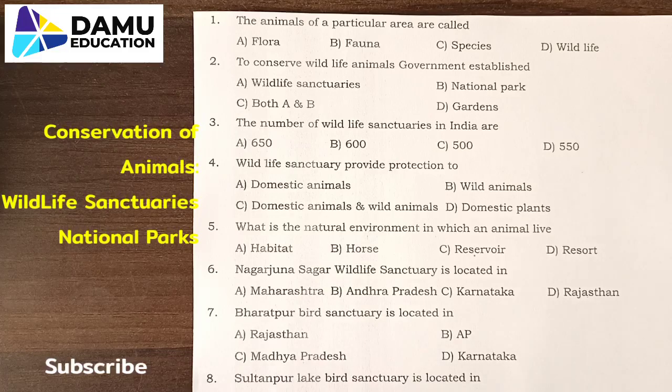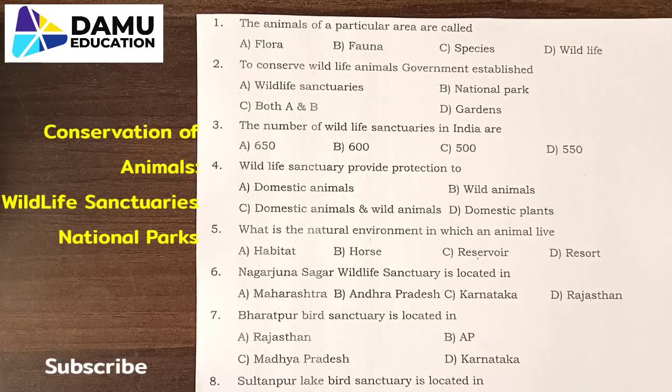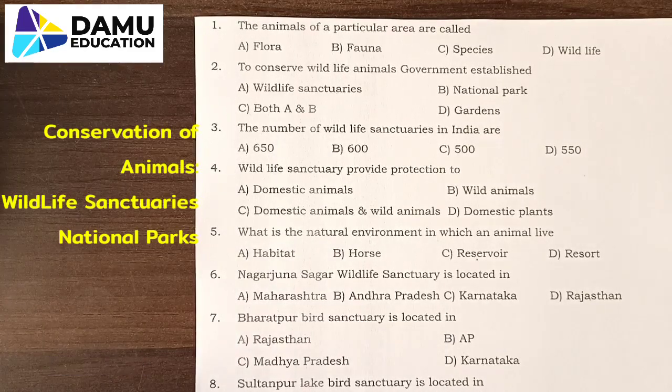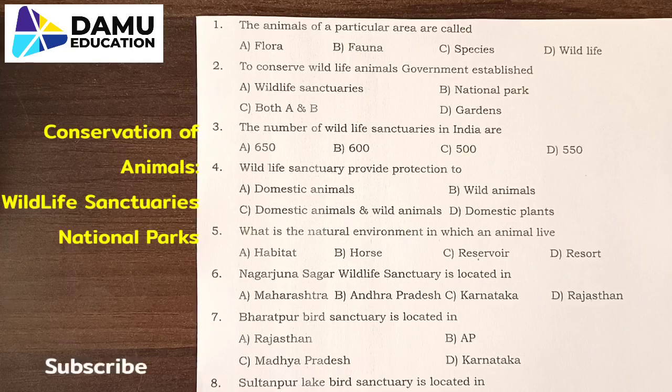So in this session, we are going to discuss biology NEET codes from 8th class level. Today's concept in this video is conservation of animals. In that, we will mainly see the wildlife sanctuaries and national parks. What are the major uses of wildlife sanctuaries and national parks? We'll see here. What is the first question? These are frequently asked questions and multiple choice questions.